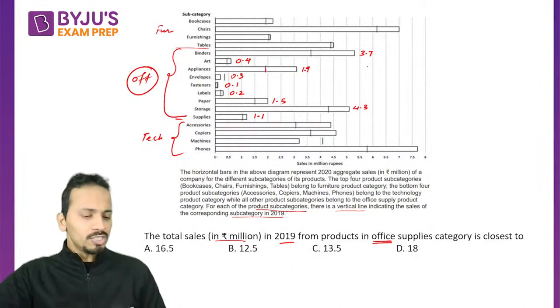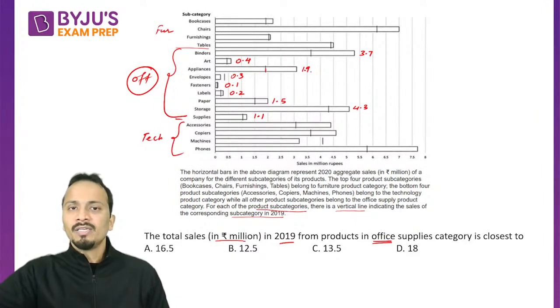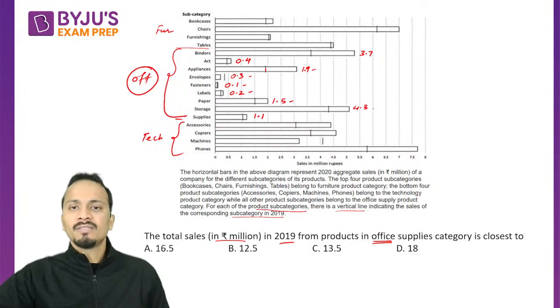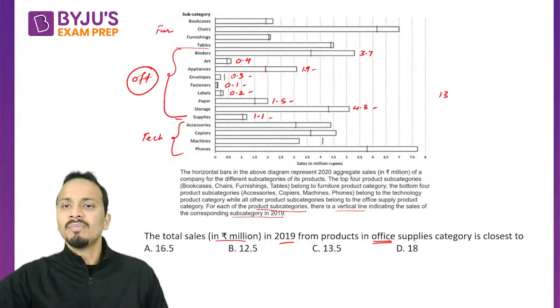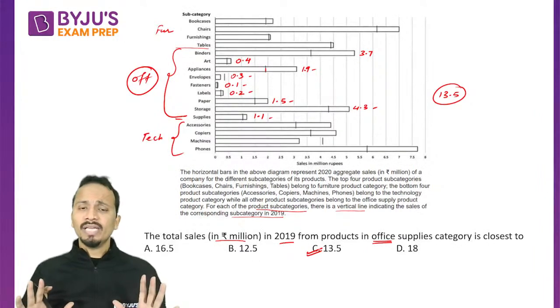Now adding all these values will take you to the correct answer. So 3.7 plus 4, 4.4, 4.1, then 6, 6.3, 6.4, 6.6, 8.1, 12.4, 13.5. The sum I am getting is 13.5, and I'm lucky to have the exact value in the options.